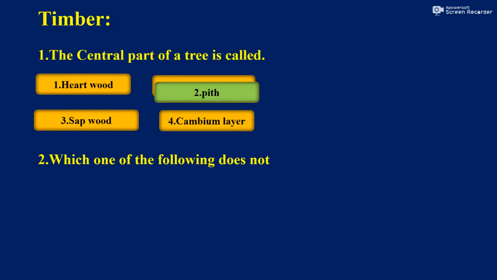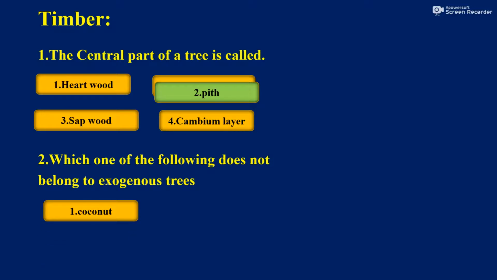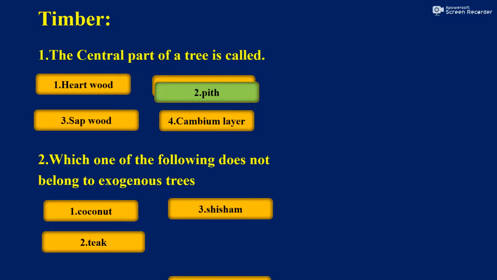And which one of the following does not belong to exogenous trees? Coconut, teak, shisham, sal. Exogenous means it will grow outwards, and endogenous means inwards. So which does not belong to exogenous?